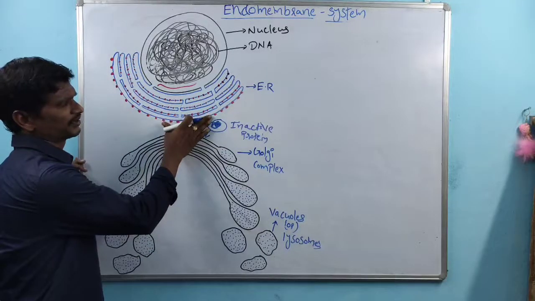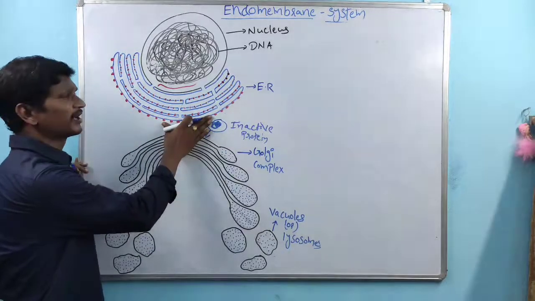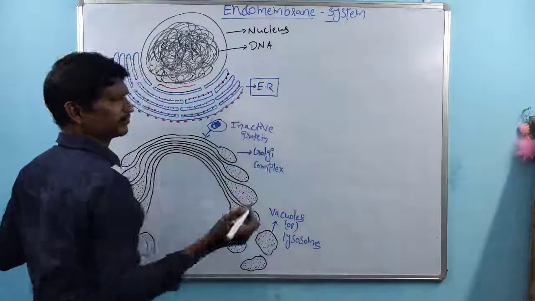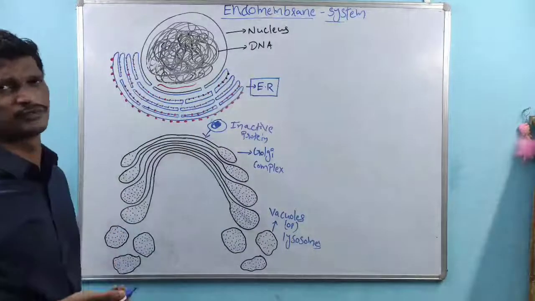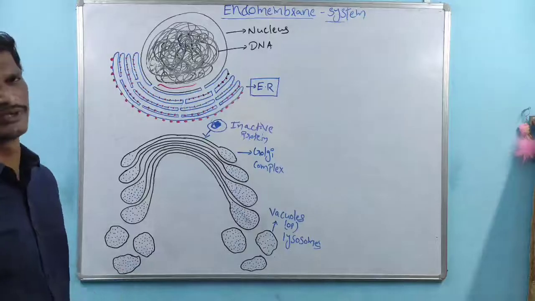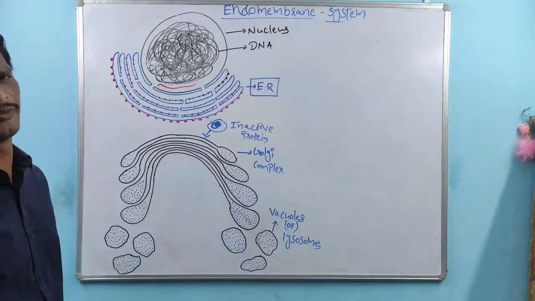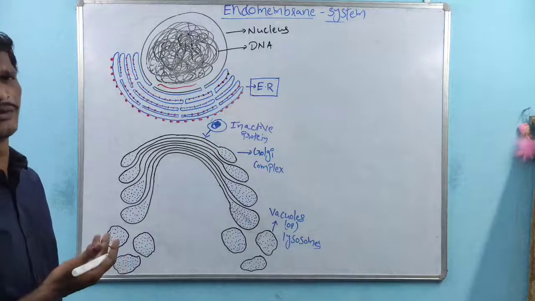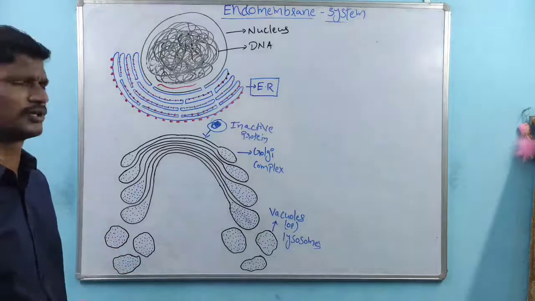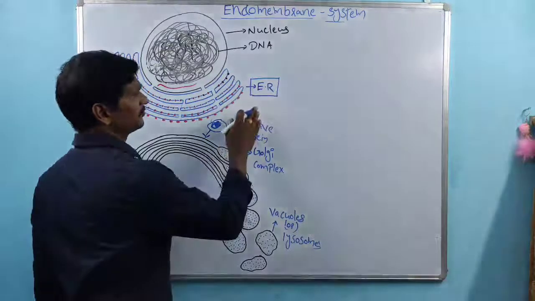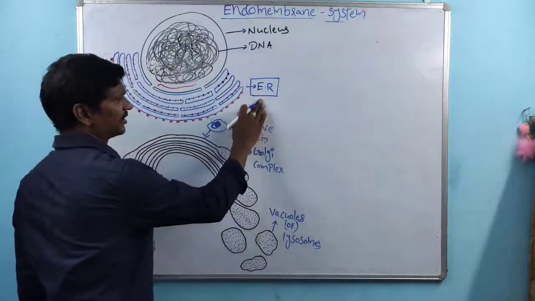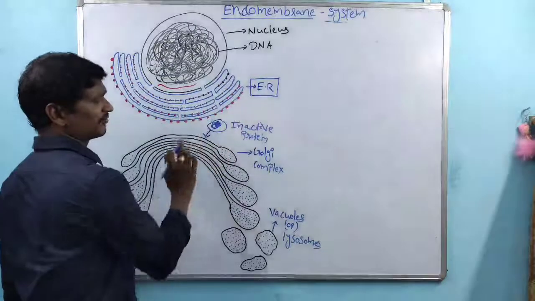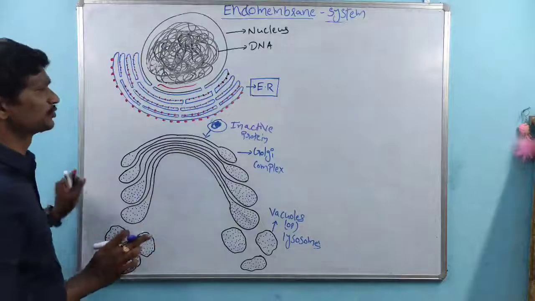Within that, the very first part is the endoplasmic reticulum. From 7th class onwards we are studying about the endoplasmic reticulum. There are two types of endoplasmic reticulum: rough endoplasmic reticulum and smooth endoplasmic reticulum. Both are included in the endomembrane system, either rough or smooth. The rough endoplasmic reticulum has the ribosomes.